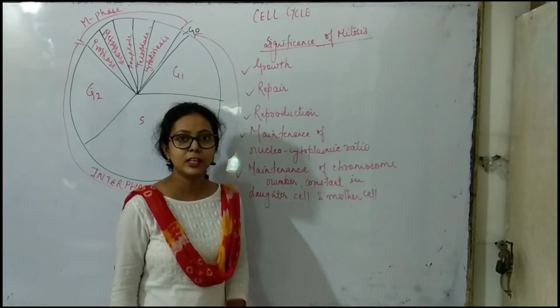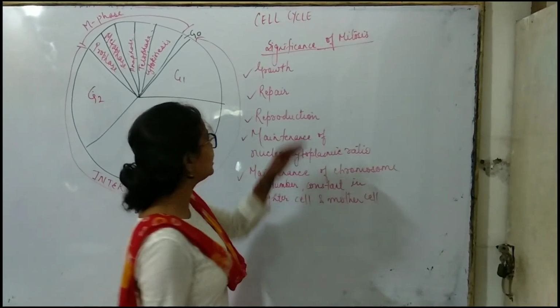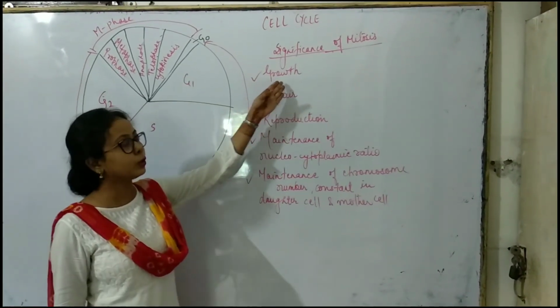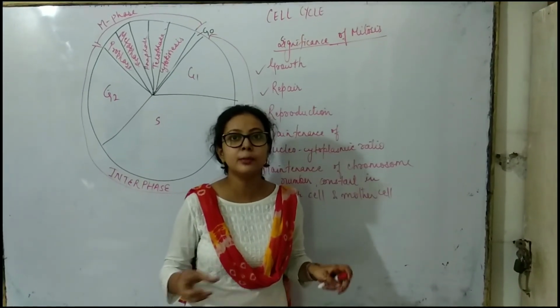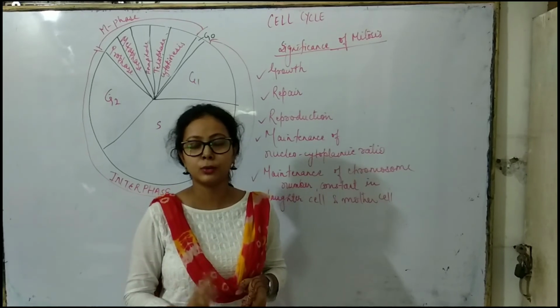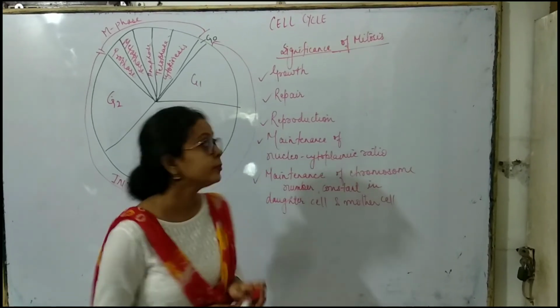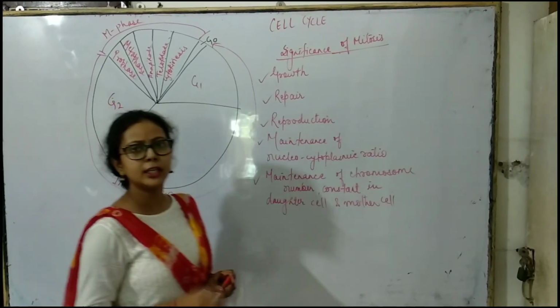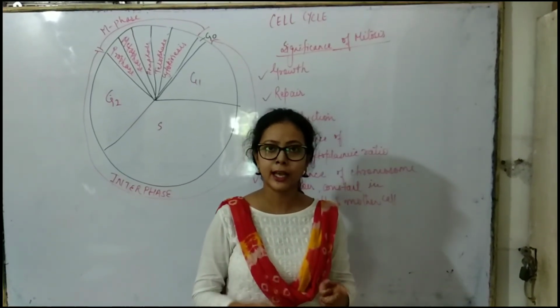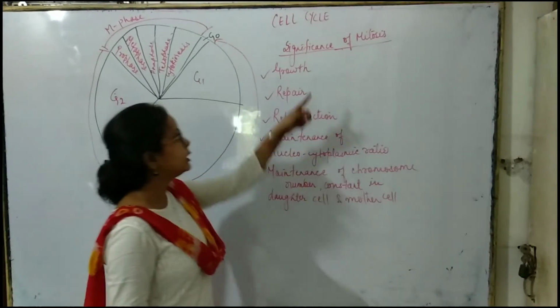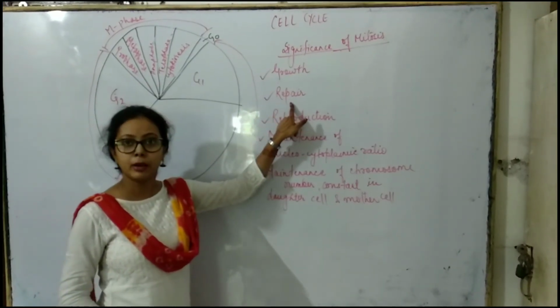Now, the significance of mitosis. The significance of mitosis is various. The first one is growth. Growth is done by mitosis. If the cells enlarge and proliferate, it gives rise to the growth of an individual. Then repair. If there is any damage, disease, or injury to the cells, they can repair themselves. So the significance of mitosis is also to repair the cell.